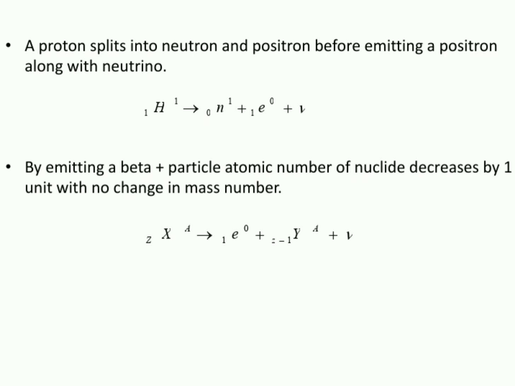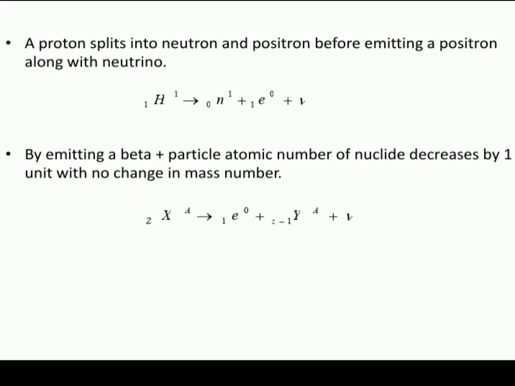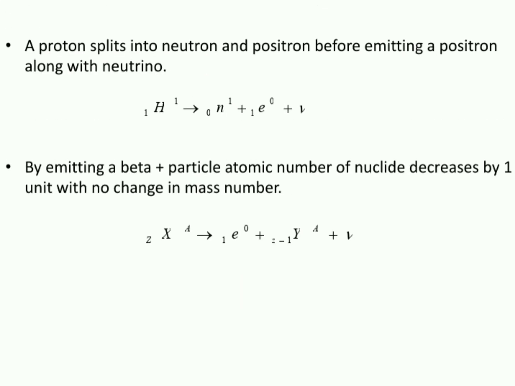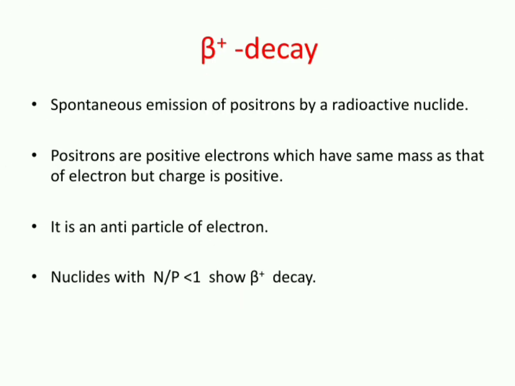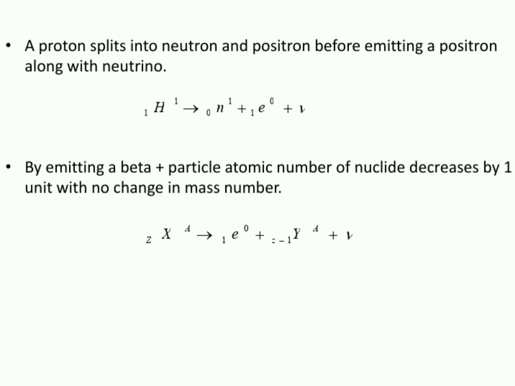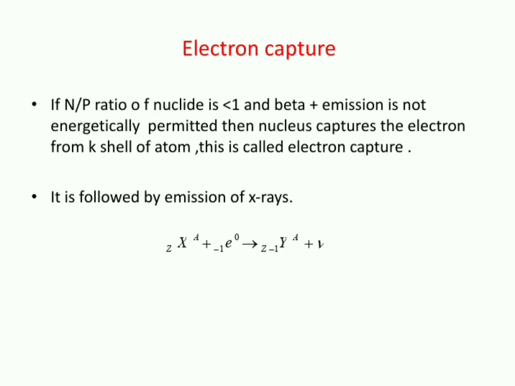So look at what happens to atomic number and mass number. By emitting a beta plus particle, that's +1e0, the atomic number changes by 1 unit. ZXA gives rise to +1e0 plus Z−1YA plus a neutrino. So this is your beta plus decay.